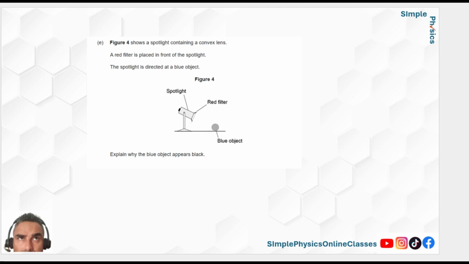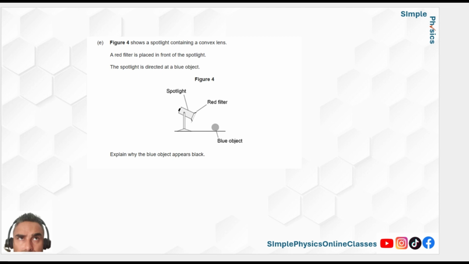If I said to you, why does something look green? It's absorbed all the colors from a light bulb or from the sun, and it's reflected the green. Why does something look white? Because that's what they could ask. Well, it's reflected all 7 colors of the spectrum. And why does something look black? It's absorbed all 7 colors of the spectrum and reflected none. Darkness or black is the absence of light, isn't it? So that's why things look black. So just be mindful of that.